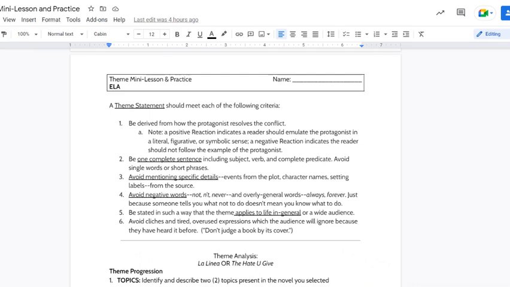Please note, a theme statement must be one complete sentence that includes subject, verb, and complete predicate. Cannot use single words or short phrases. The shorter the theme, the harder it is to really make meaning out of it.